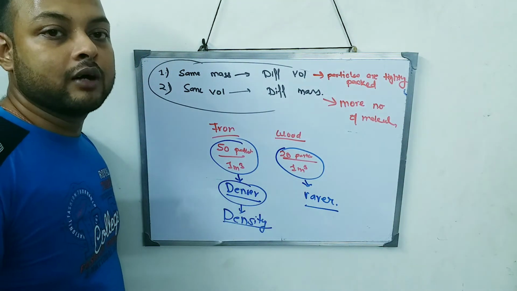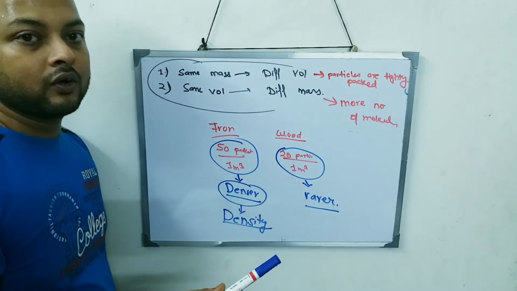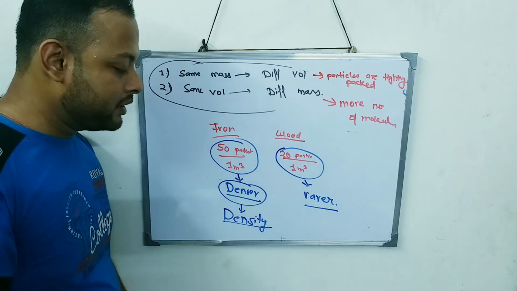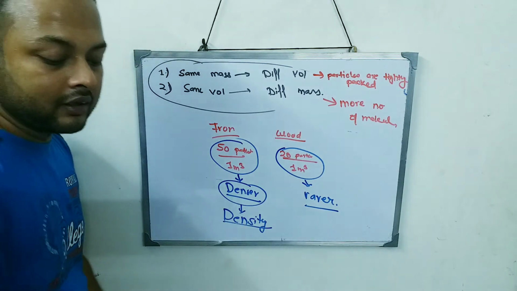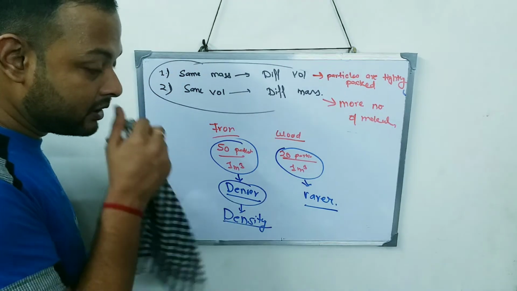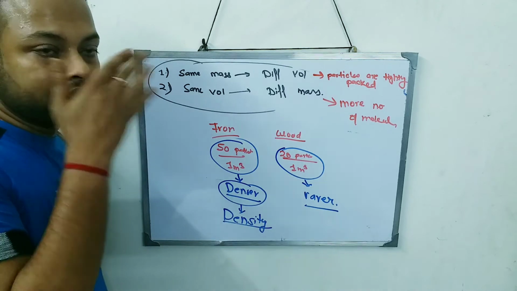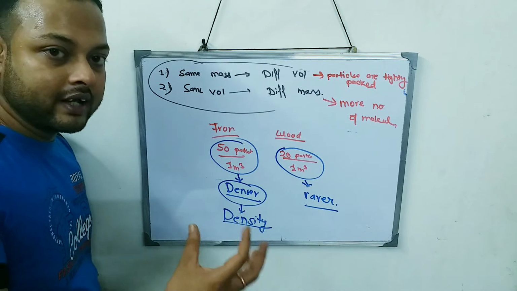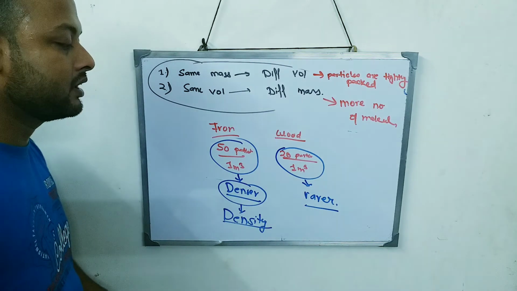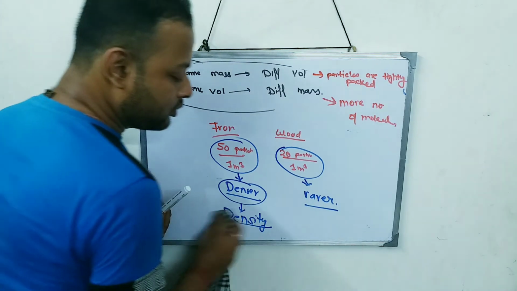Density is the term which will define which has more particles or less particles, or more volume or less volume. This whole thing can be defined under a single term, called density. Density came from the word denser, and denser means more number of particles or less number of particles, 50 or 30. I hope these basics are very clear to you.